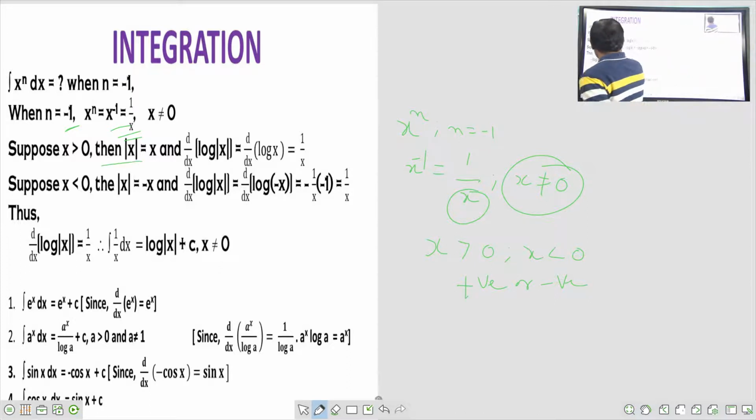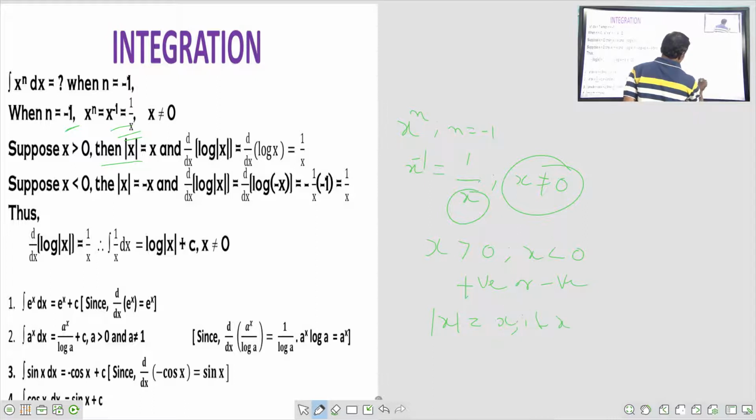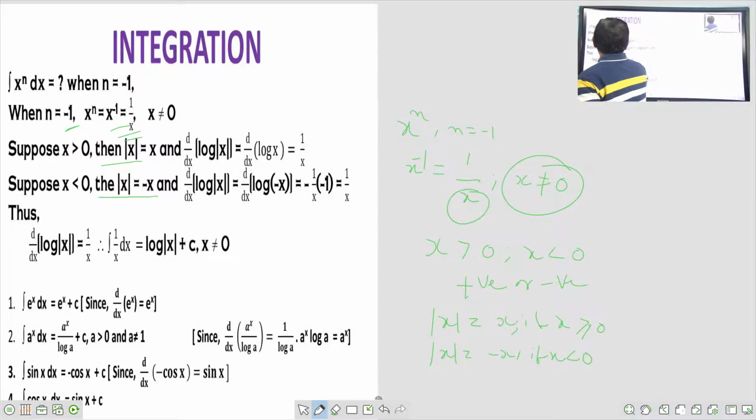So we have a definition. We are studying the modulus of a function. Modulus of x is equal to x if x is greater than or equal to 0. Modulus of x is equal to minus x if x is less than 0. That's why modulus of x becomes minus x when x is less than 0.